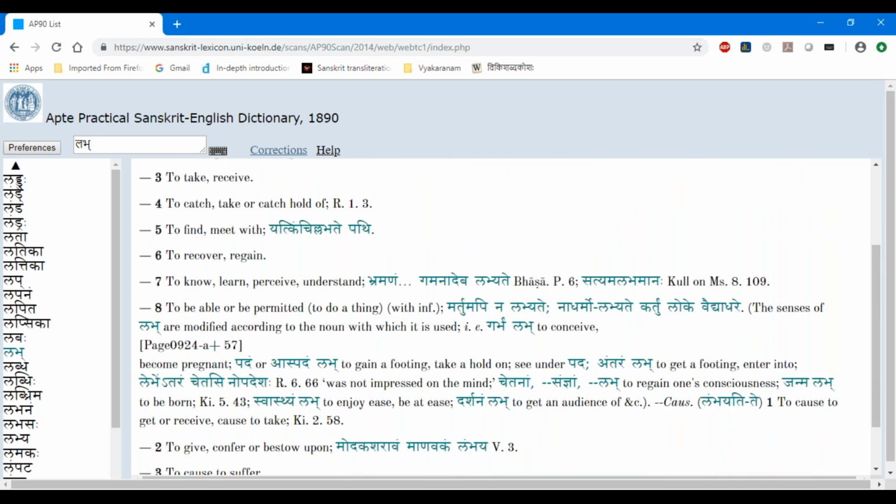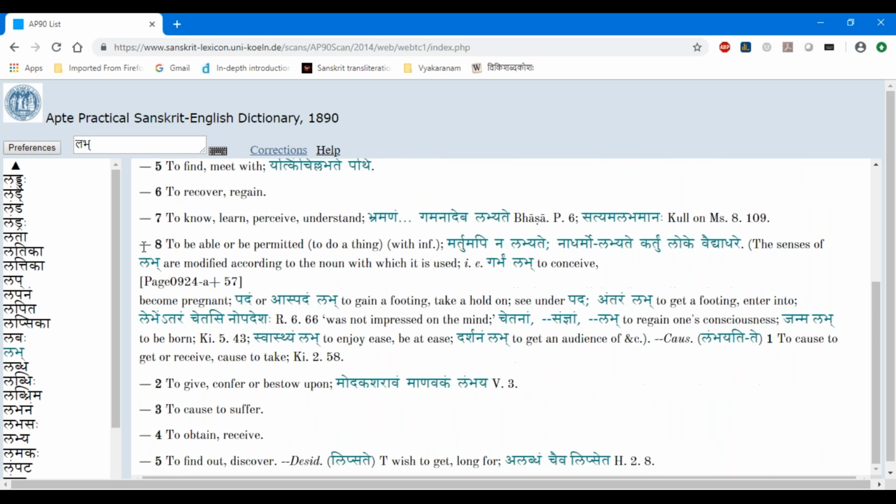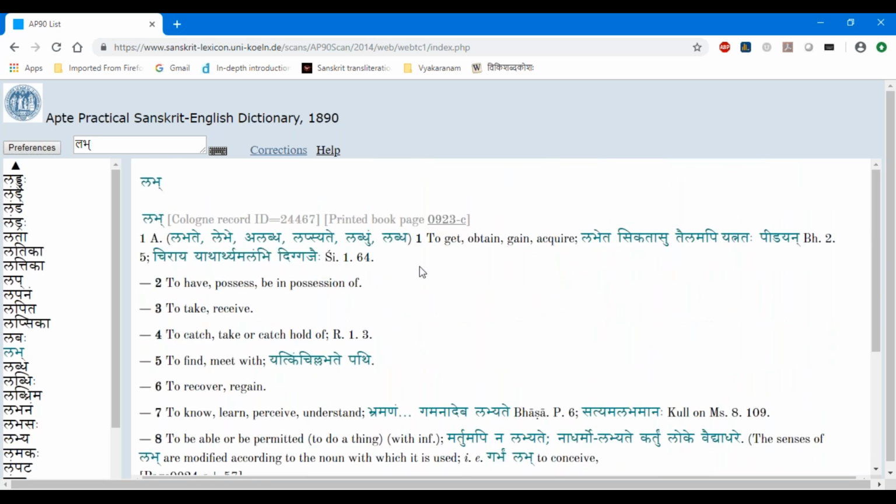Let me keep going down. So there are many meanings here. One thing we learn from looking up a dictionary is that one dhatu itself has multiple meanings. So this actually makes it very tough to translate any text just like that. You should have quite a deep understanding of what is happening there.